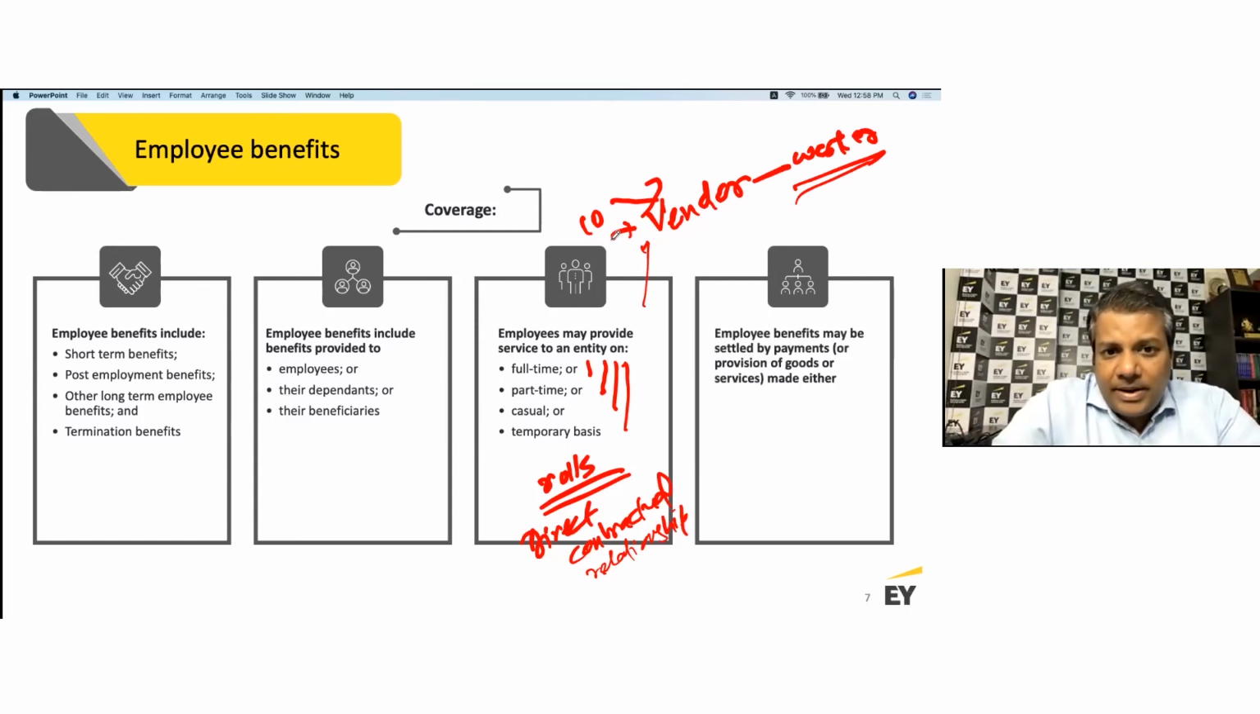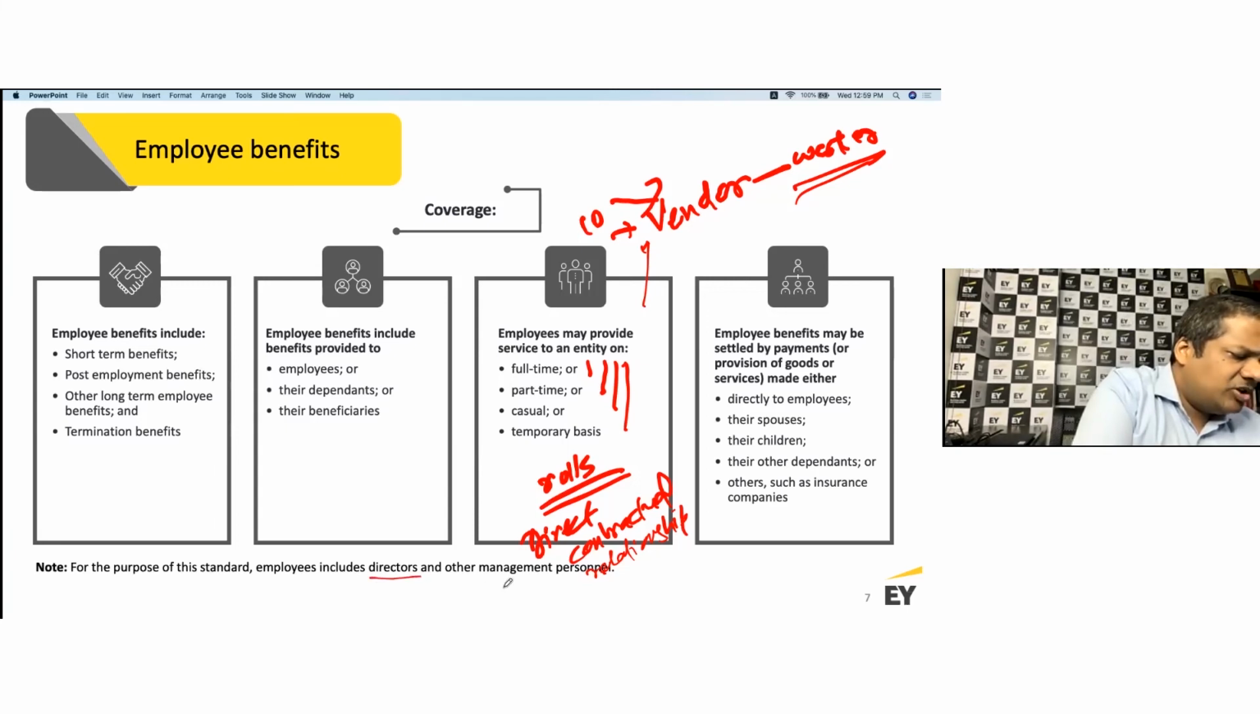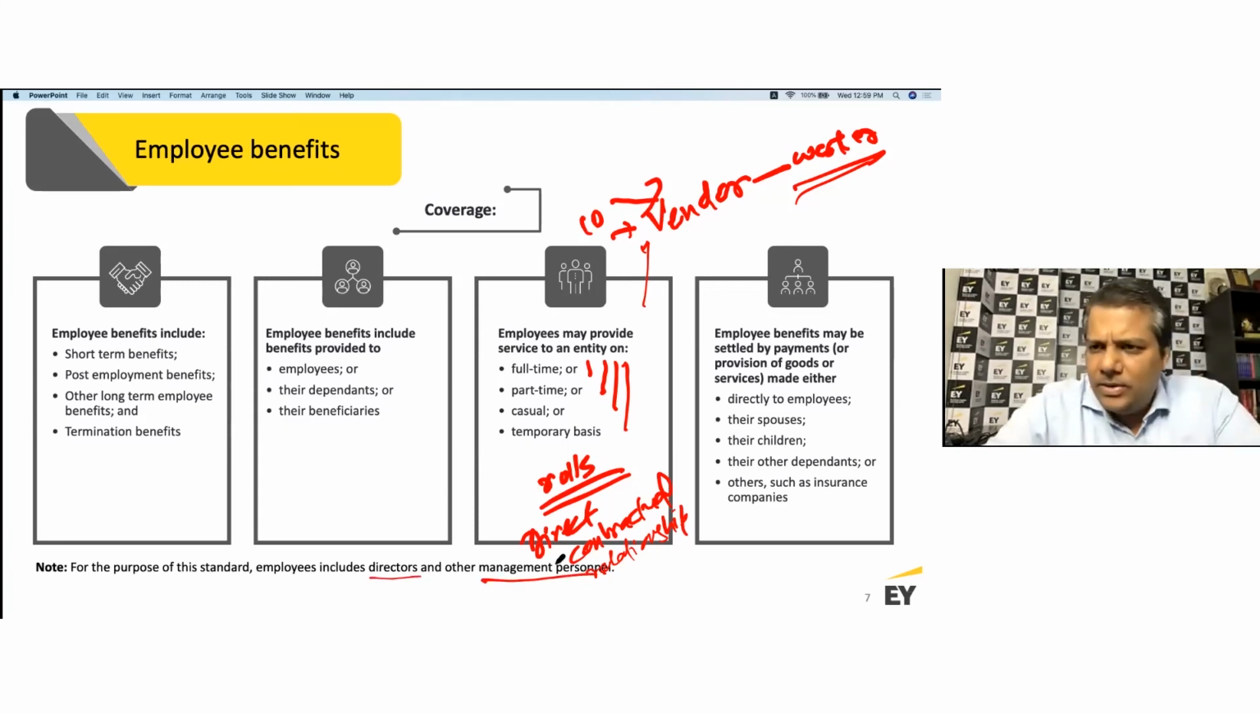Employee benefit may be settled by the payment of goods or services made either directly to employees, or by way of provision of goods or services to their spouses, children or other dependents, or in some cases to an insurance company, as we have said. So employee includes directors and other management personnel as well.